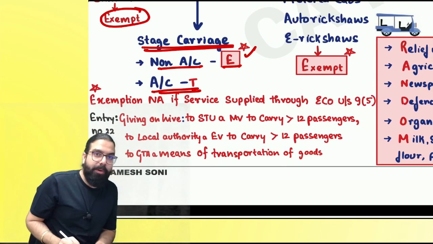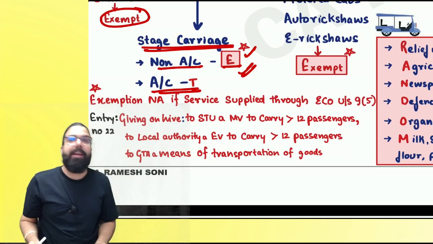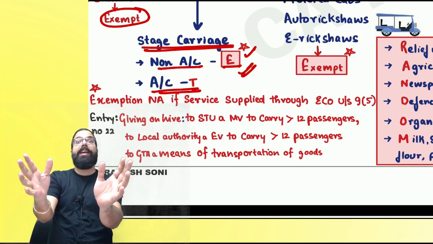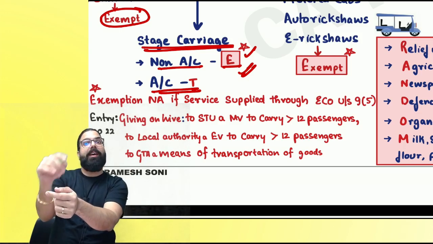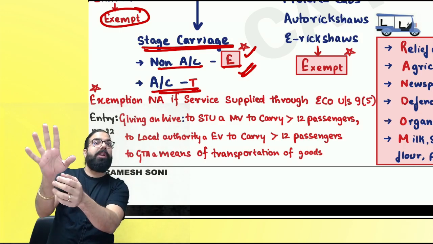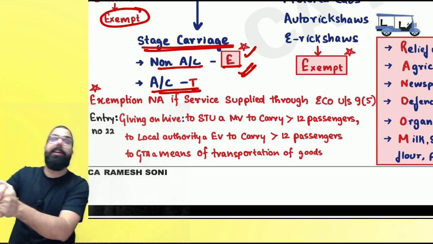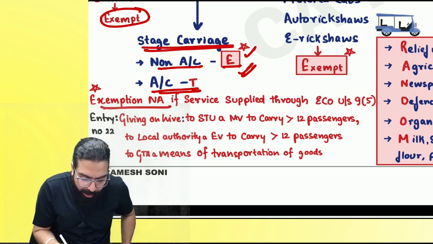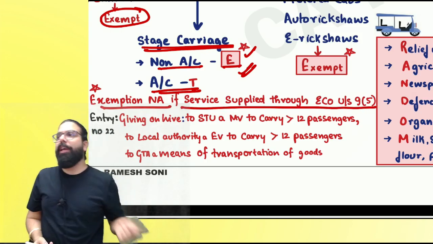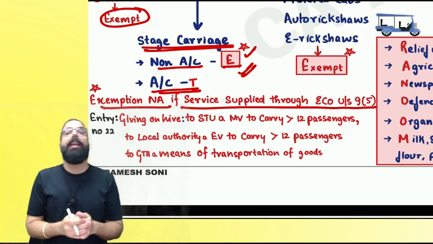But remember one thing, everyone, wherever it is exempted, if those services are provided to an e-commerce operator, do you remember? Transportation of passenger in omnibus or any motor vehicle, if provided through e-commerce operator, who will be liable? E-commerce operator, and hence exemption is not applicable if services are supplied through e-commerce operator under section 9(5).